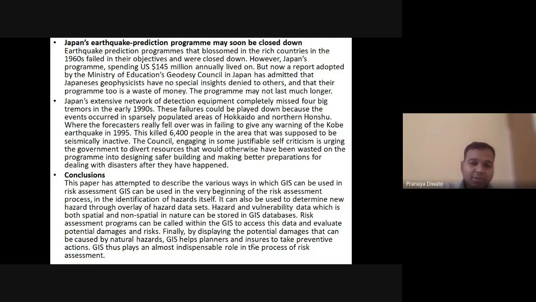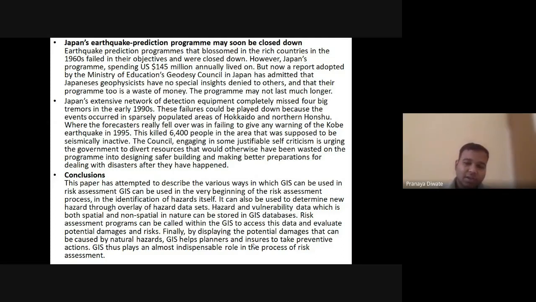This paper shows that GIS can be used to determine new hazards through the overlay of hazard data.